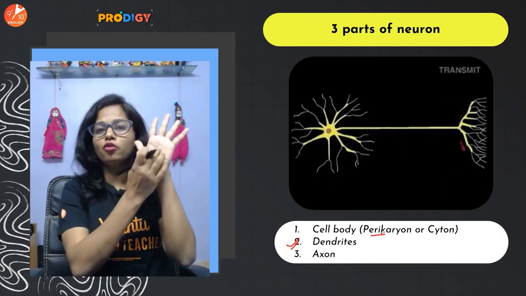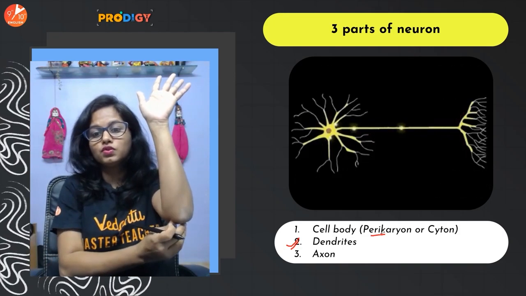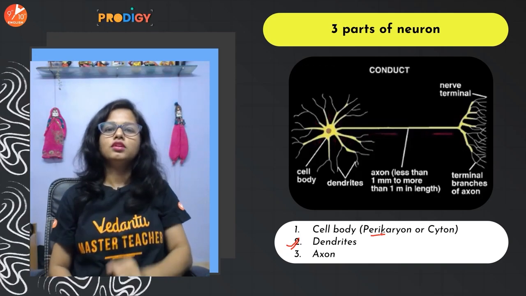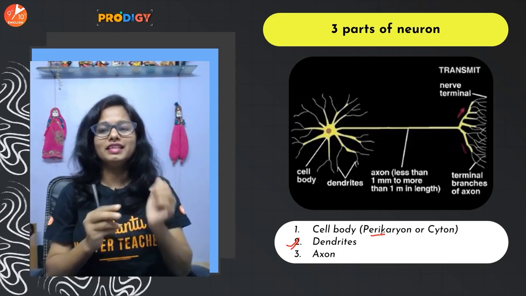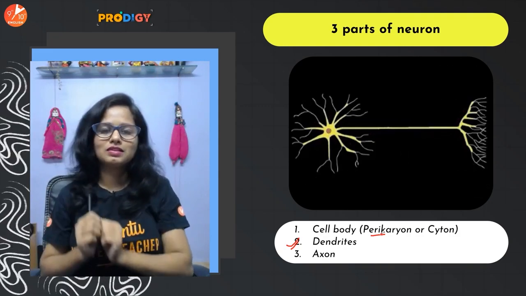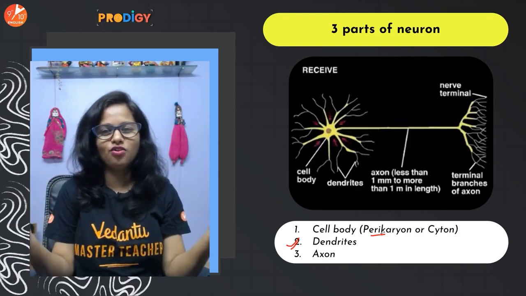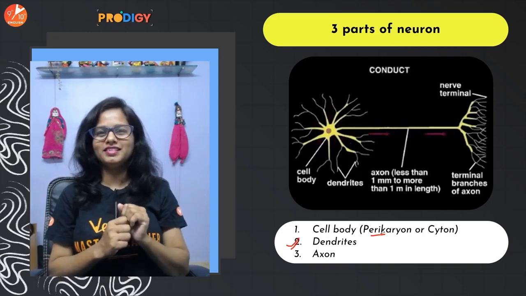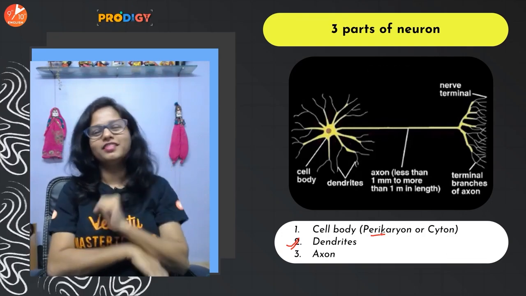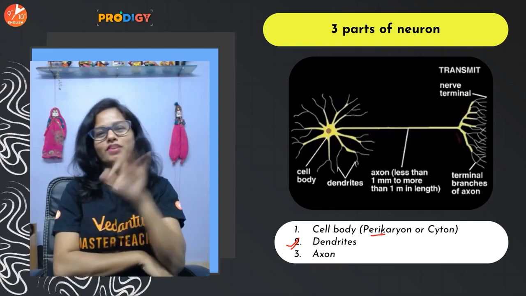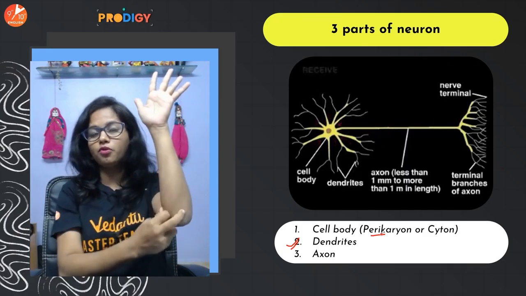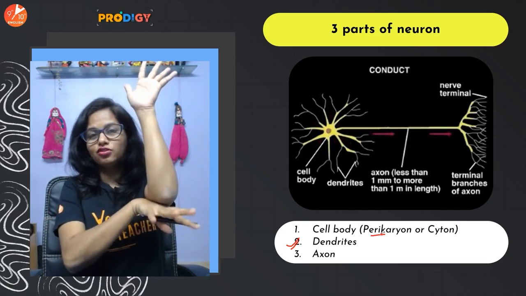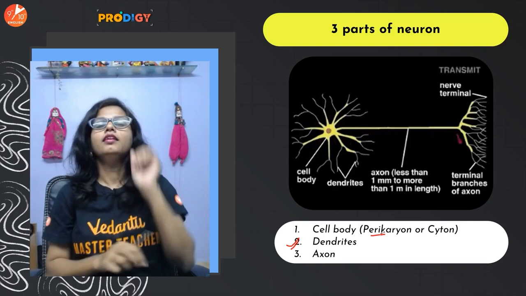Then from the cell body arises a long process which we call axon. Now axon has numerous ends or branches which we call axon terminals. Okay, so I usually call this neuron in the Singham style as neuron. So it has branches which are called dendrites. It has the main body, that is the cell body. It has a long process which is the axon, and the axon ends into the axon terminal.